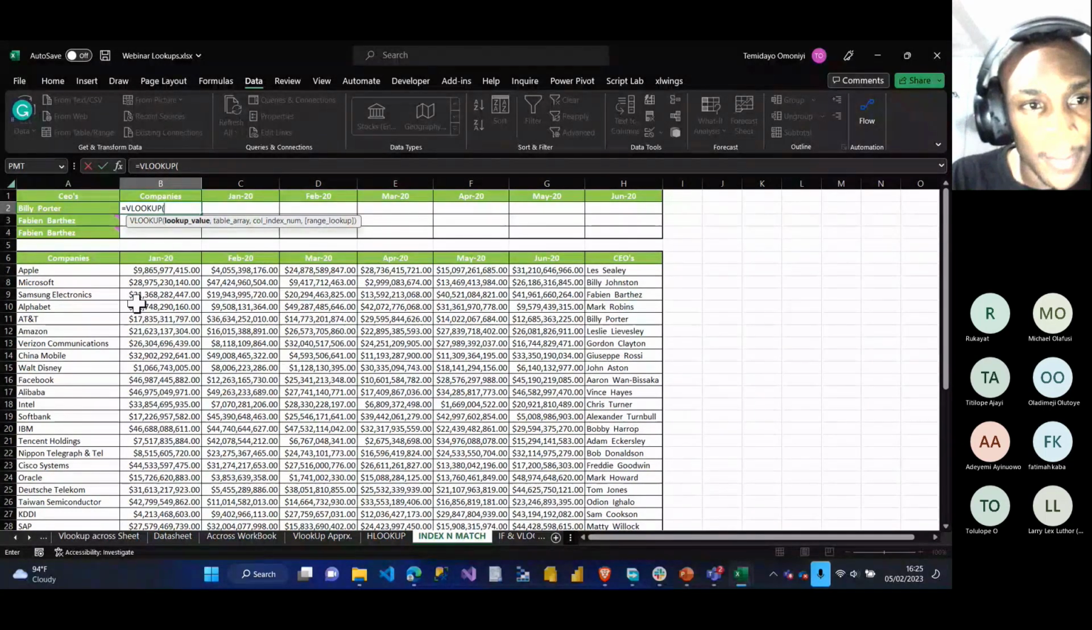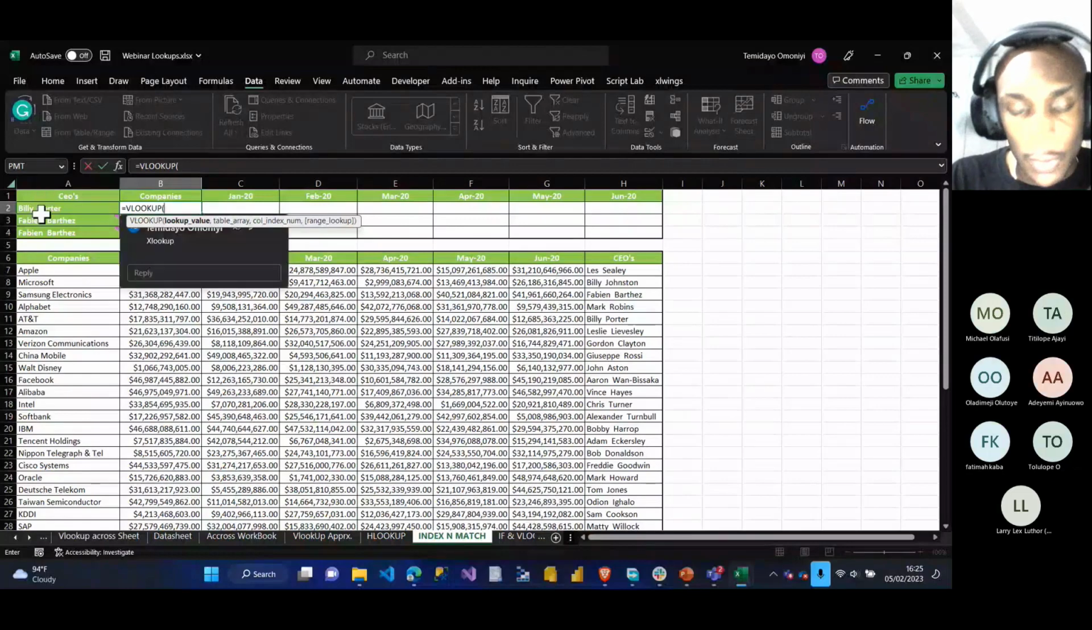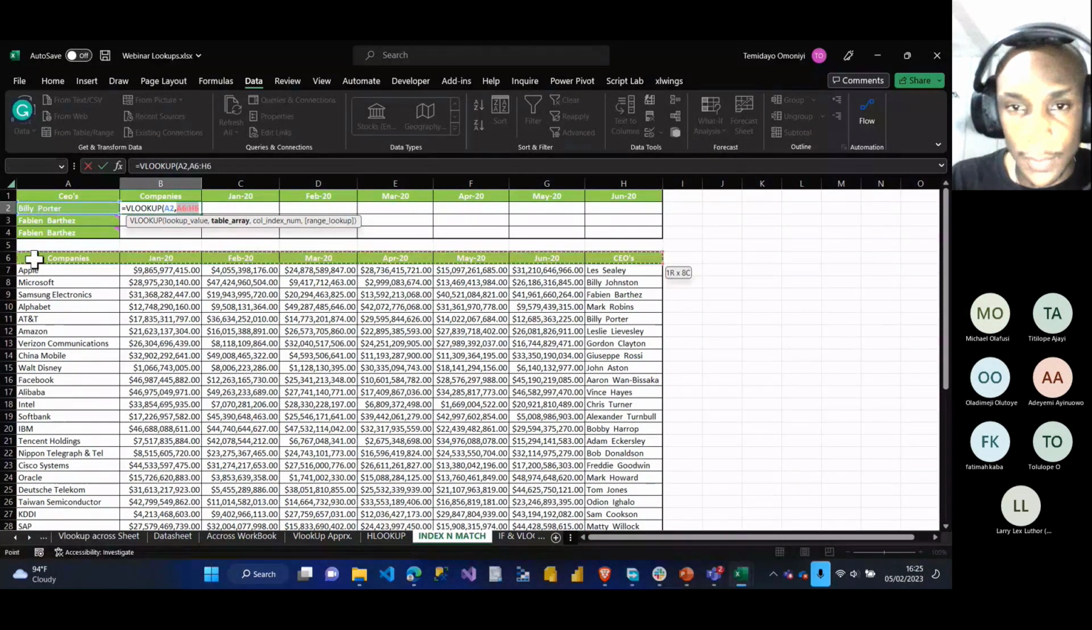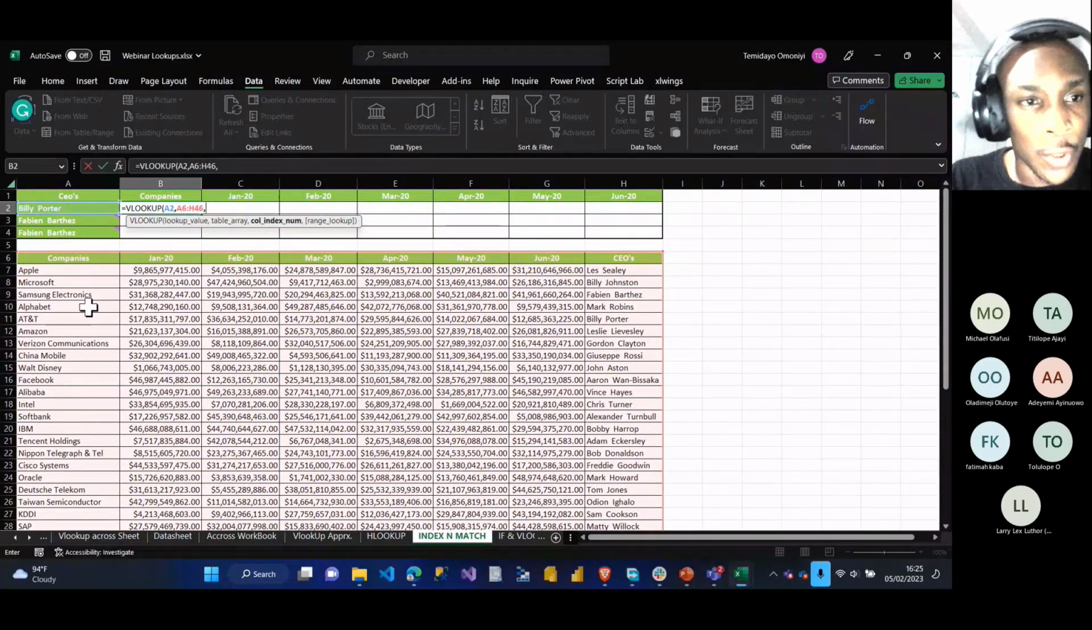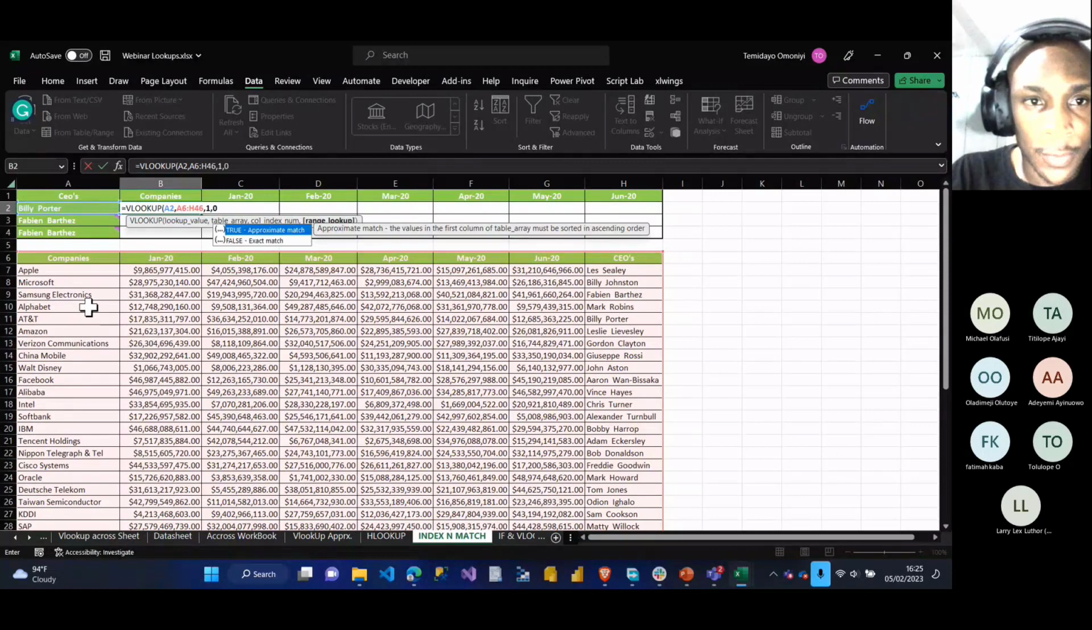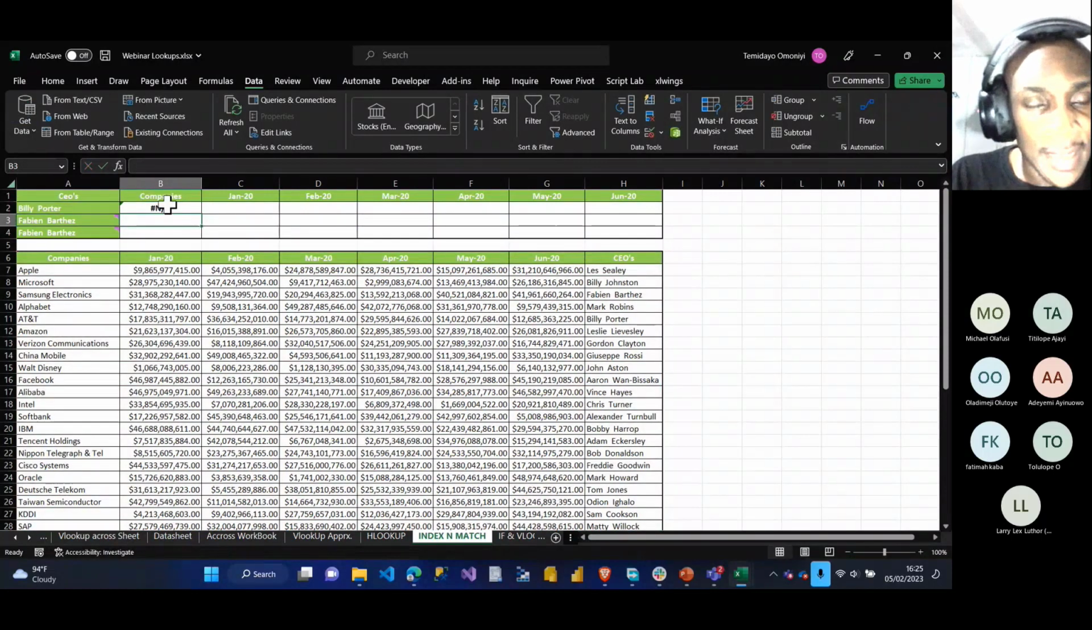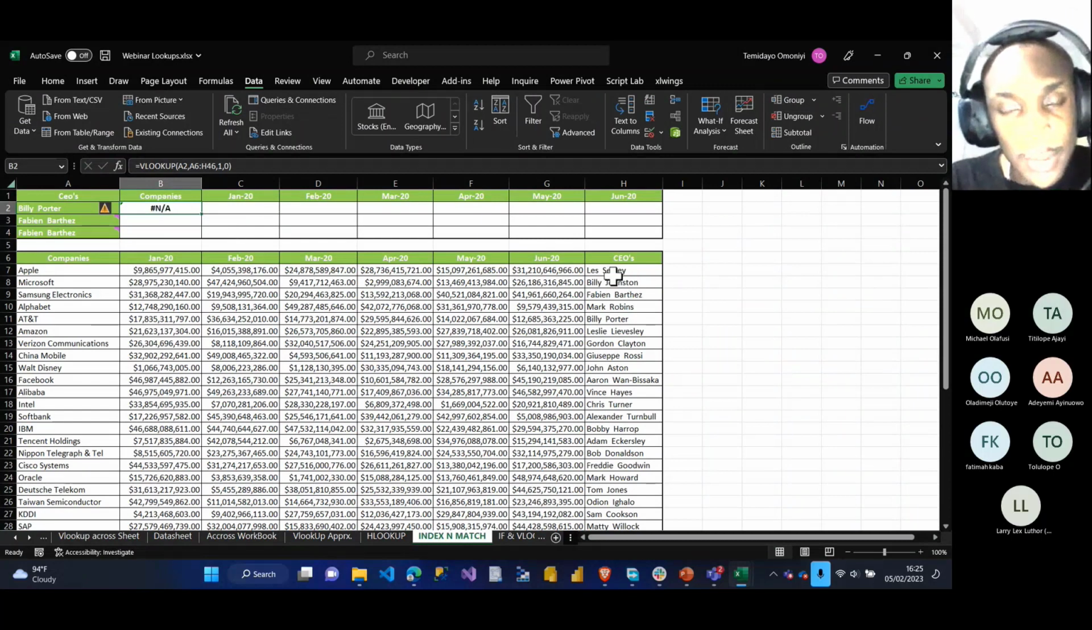I say equals to, lookup value is Billy Potter. Comma, table array is this entire data table, comma, column index number. I'm looking for the company, which is column 1, comma, 0, close my bracket, enter. It's giving me N/A, which means not available. Why is that? Because the lookup value is what I'm looking for, which is my column index number, is behind my lookup value.